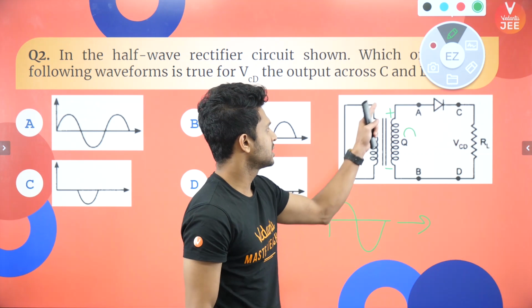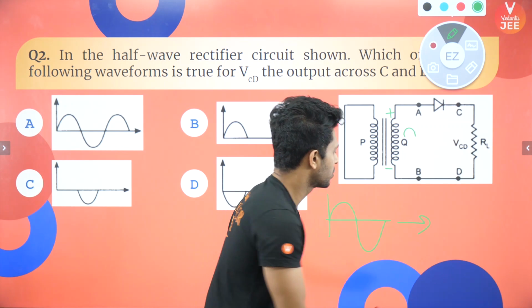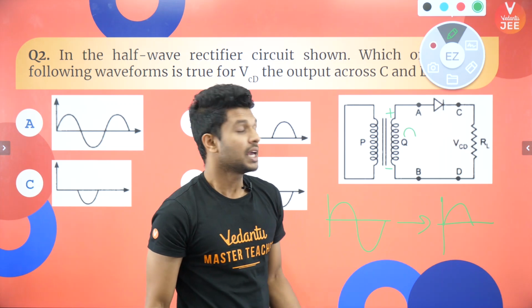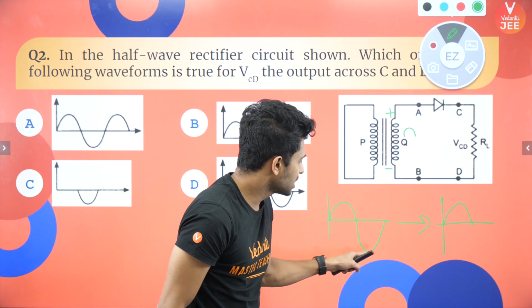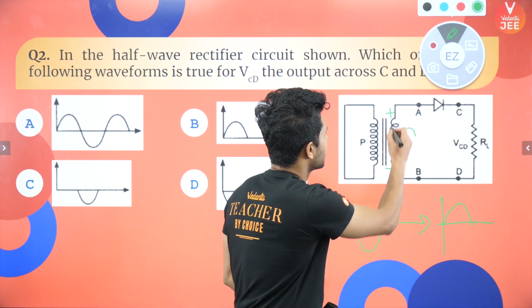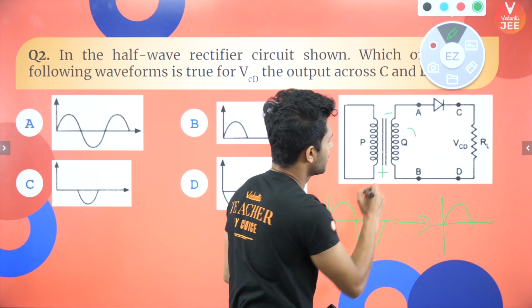Yes or no? This is the positive cycle, so this will be forward bias, so you will get the output from here. Okay, so in the output you will get the output cycle. Now think that when the input is having the reverse one, which means the negative part, so what will happen over here? What will happen here?